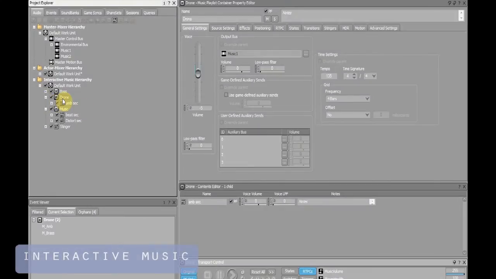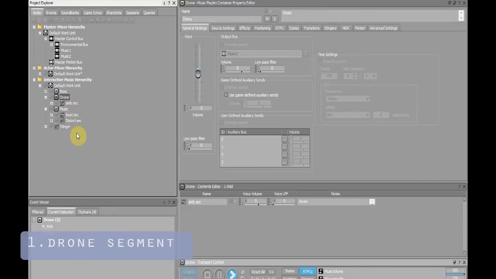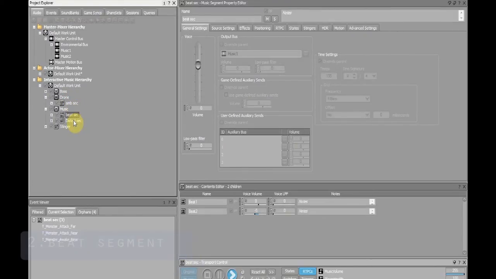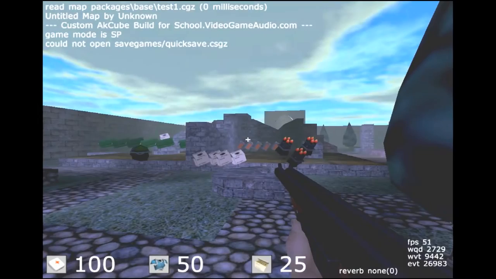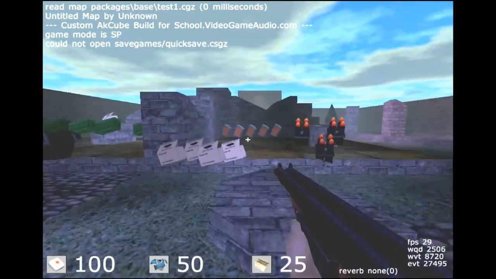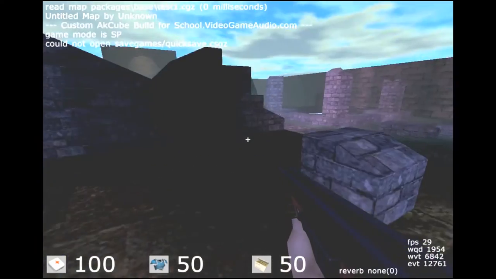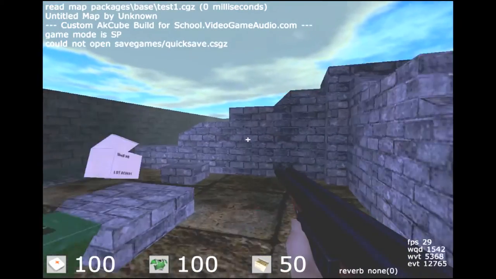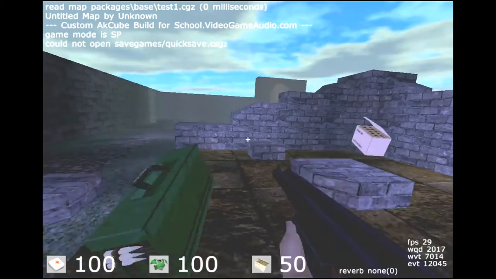About interactive music, in the main theme I composed 3 easy segments: drone, beat, and riff. I use the drone, playing on infinite loop, as the main segment. The beat segment will trigger when monsters start attacking. The riff segment will trigger when a monster or the player gets hit.